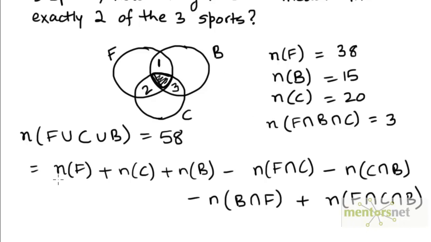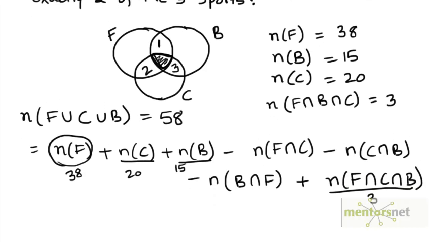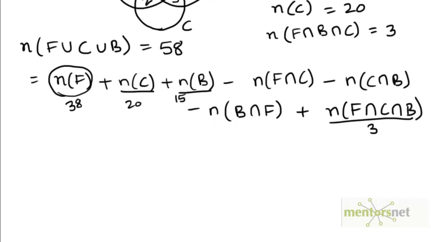Now what values are we given? We are given this value. This is 38. This value is given to be 20. This value is given to be 15. And this value is given to be 3. So if we use this equation, we can get the values of these three numbers put together.